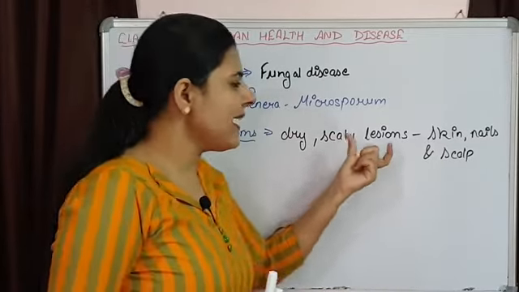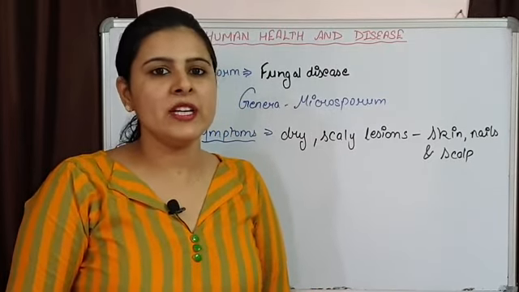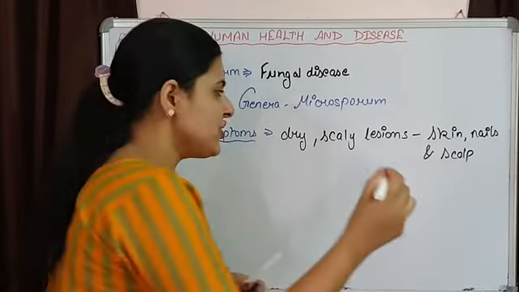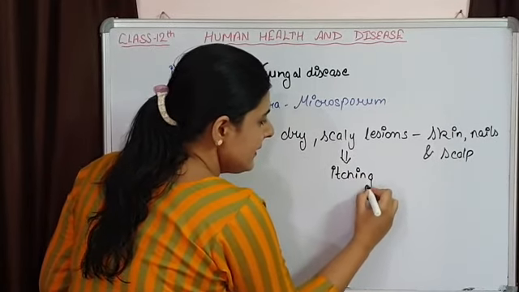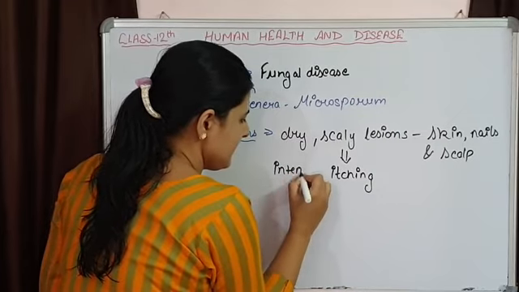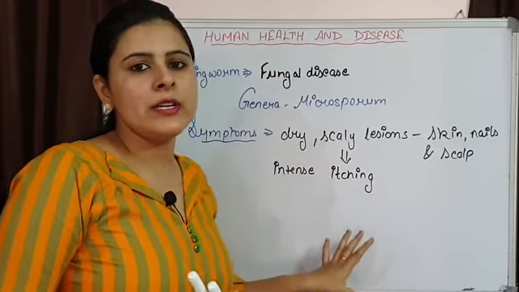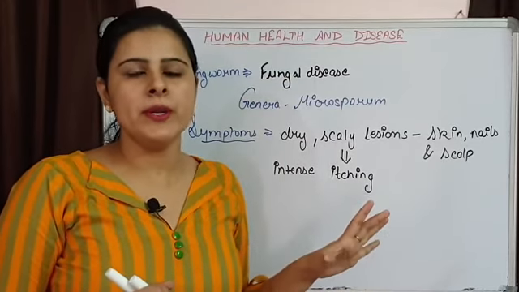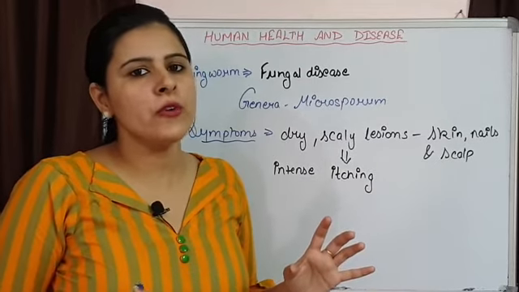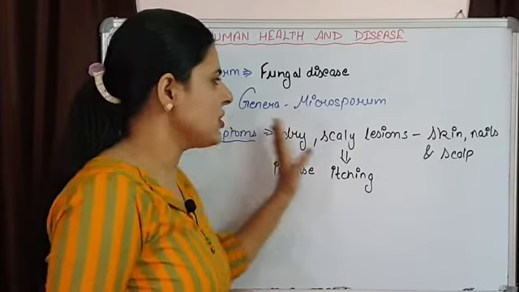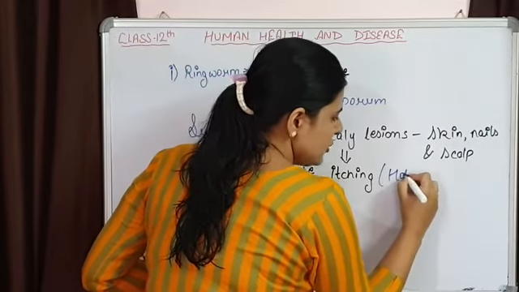These dry and scaly lesions, the part that is infected, is going to show itching. There is intense itching. And if the outer atmosphere is hot and humid, this hot and humid climate favors the growth of fungi, which means the infection is going to increase under hot and humid conditions.